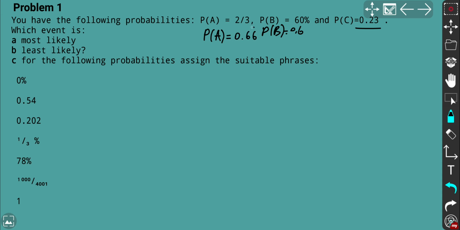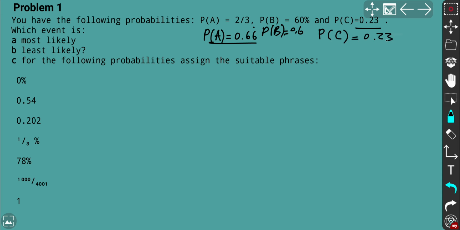So you may check using a calculator. You take 2/3 and we get this exactly. So we have P(A), which is 0.66, P(B) is 0.6, and P(C) we still have 0.23.